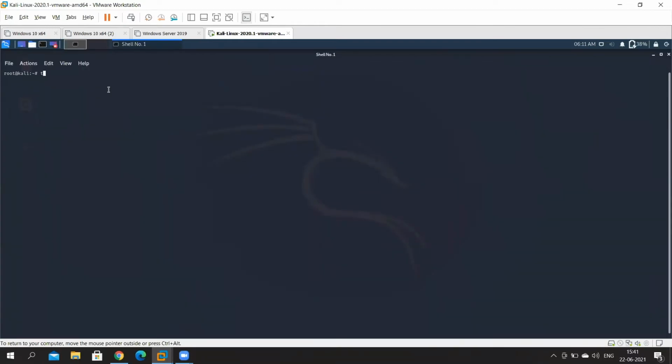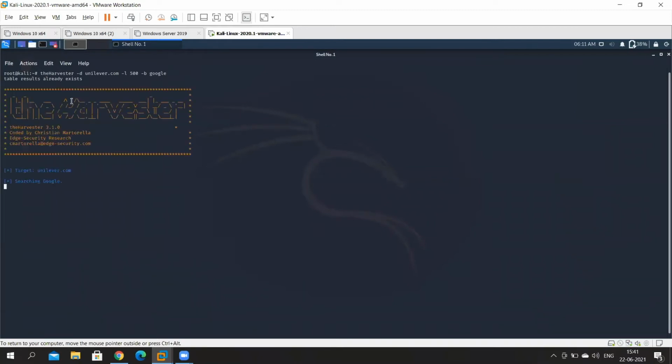The command goes this way: theHarvester -d, and since we're going to be using Unilever as the example, unilever.com -l 500 -b google. The command itself is not important, but what I'm trying to tell you is that theHarvester is a built-in tool that comes with Kali Linux. And let's see how this works now.